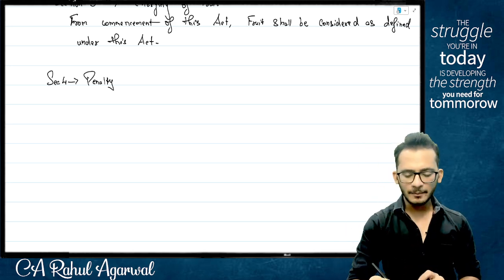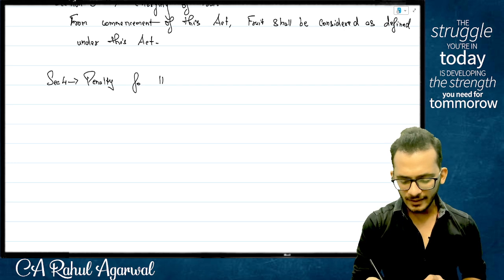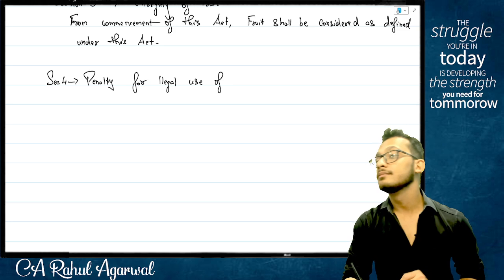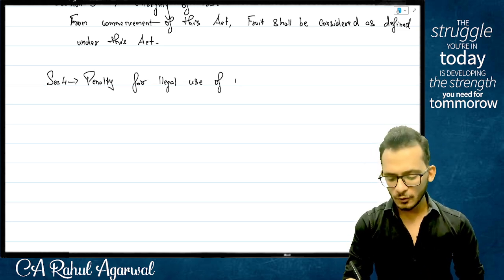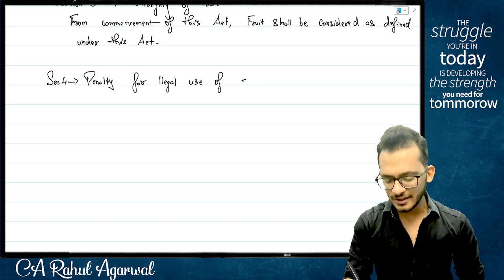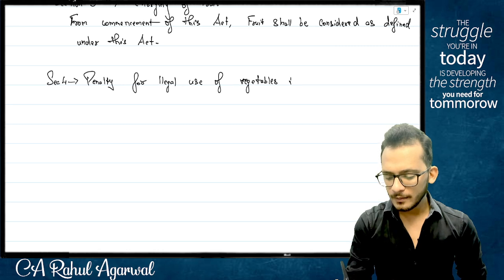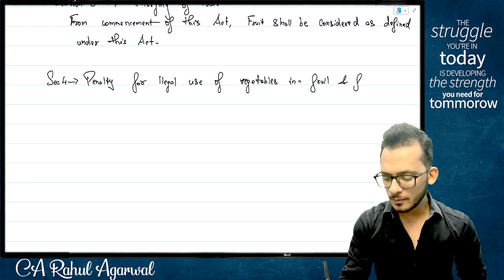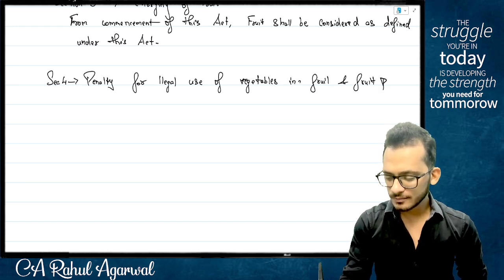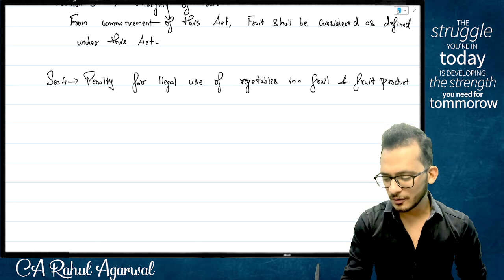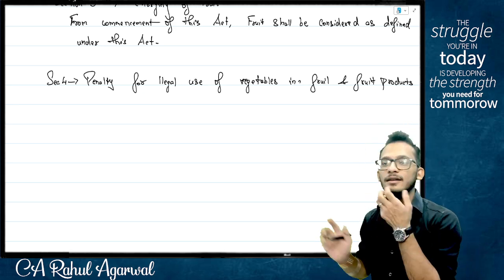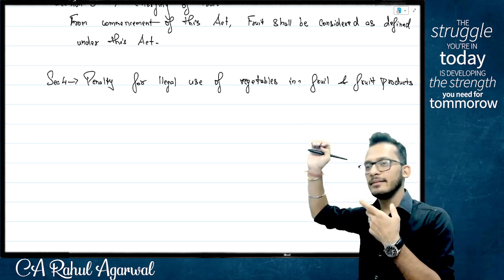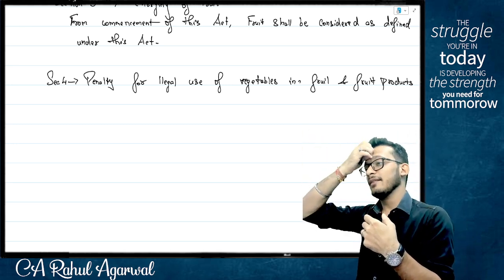Yes. So I'm coming and saying penalty for illegal use of not fruits. Okay, vegetables actually. In this definition we have used vegetables, right? In fruits and fruit products. Custard is not a fruit, no? Yes or no? Yes. So now I'm coming and defining what you want as a penalty. Yes, dear ministry, levy penalty. Give me a number.